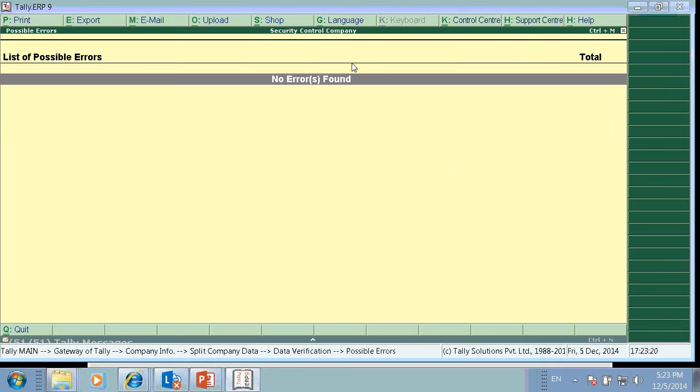Whenever you verify, if you get any errors, you can rectify them. I will just show you what errors you may get.